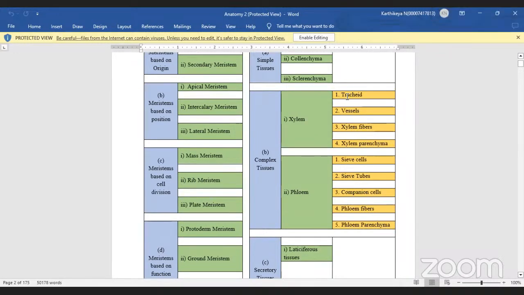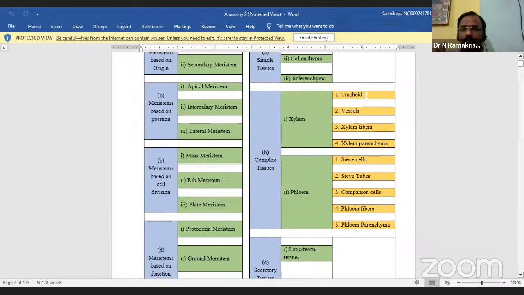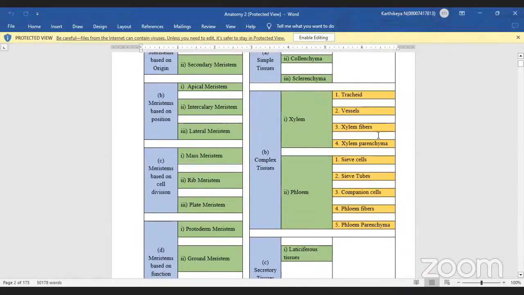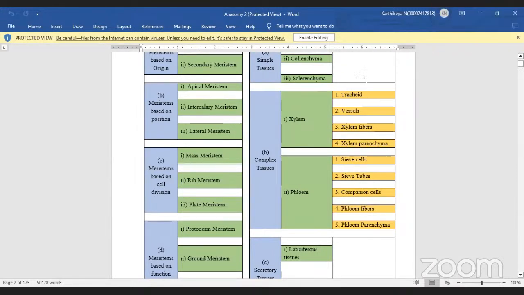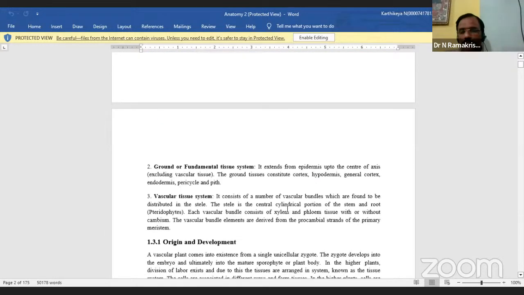Four types: tracheids, vessels, xylem fibers, and xylem parenchyma. Four types are there.